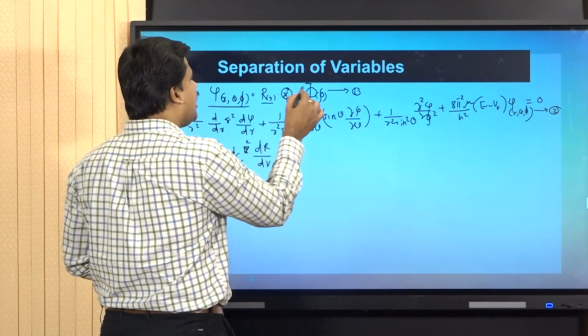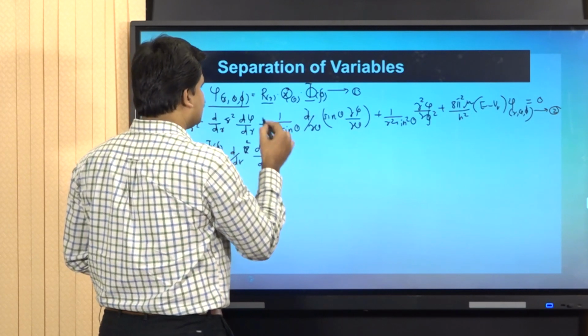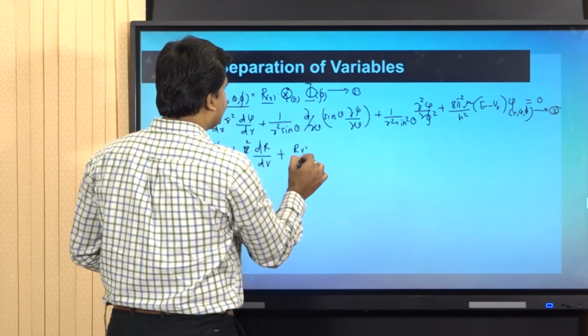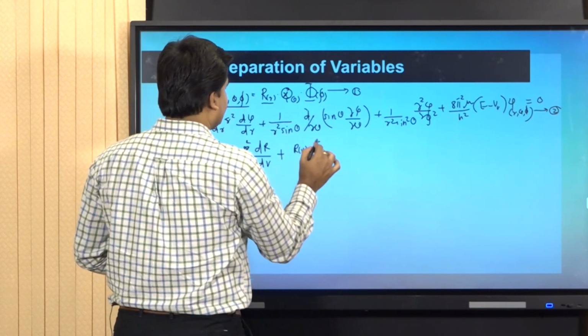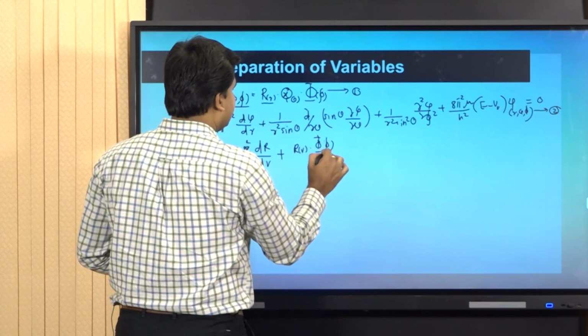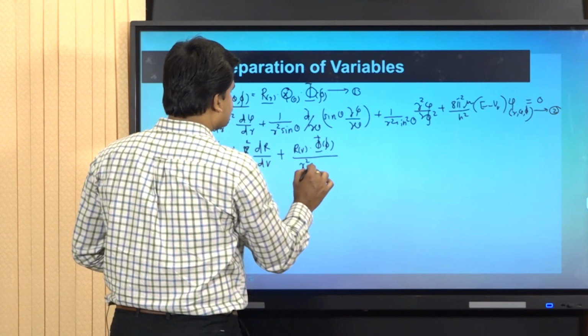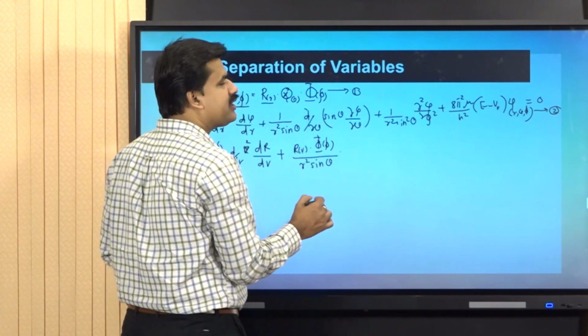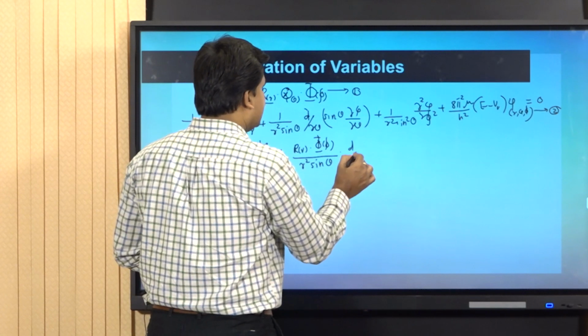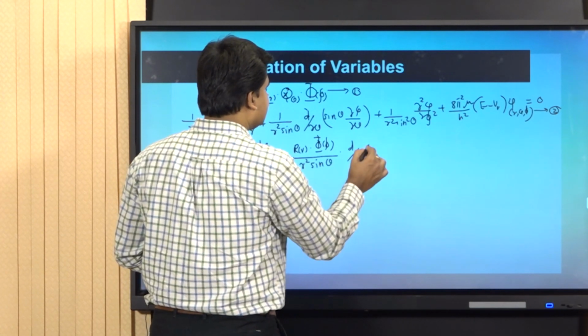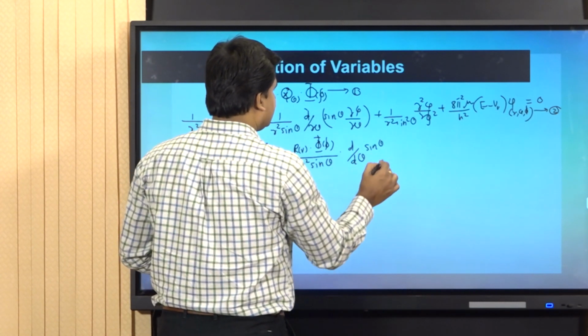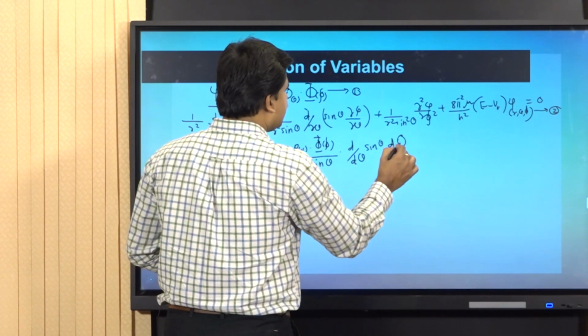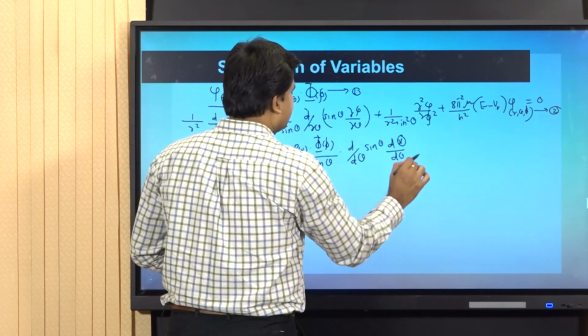So the r term and phi term can be taken outside. So, R of r into phi of phi divided by r square sin theta, into d by d theta of sin theta into d theta by d theta. There is no need for writing dou; it can be taken as d.